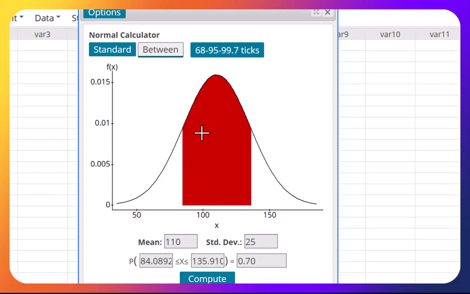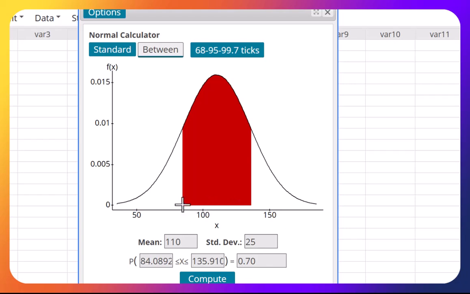You see this red shaded area is 70% of the entire curve. He wants the value right here, and he wants the value right there. So one is going to be below the mean, and another one is going to be above the mean. This is the mean right here, 110.